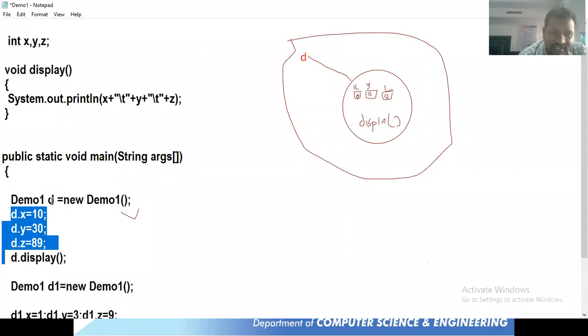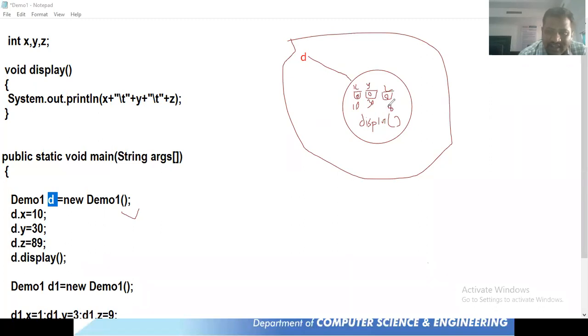And with respect to which object are they giving these values? The d object. That means for the d object, the x variable gets the value 10, y gets 30, and z gets 89. Like that, they're giving some values for this d.